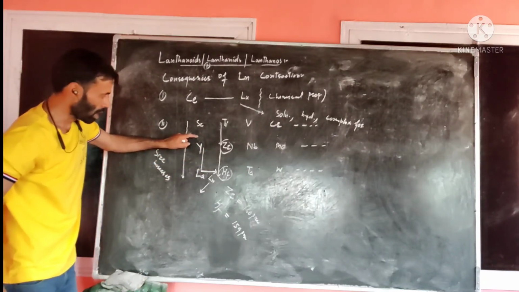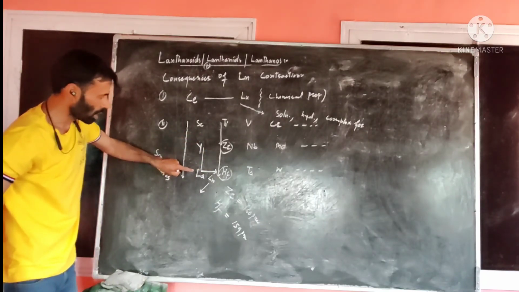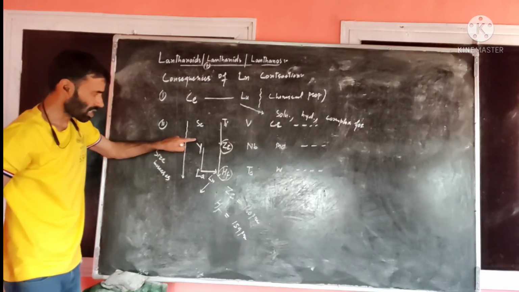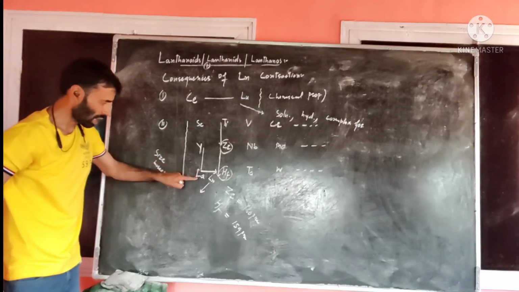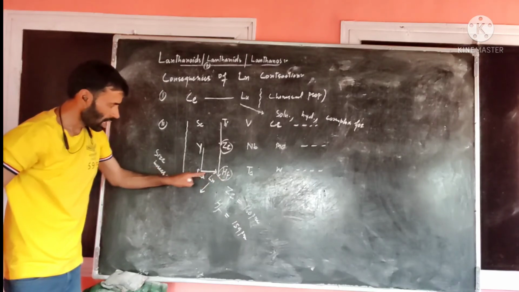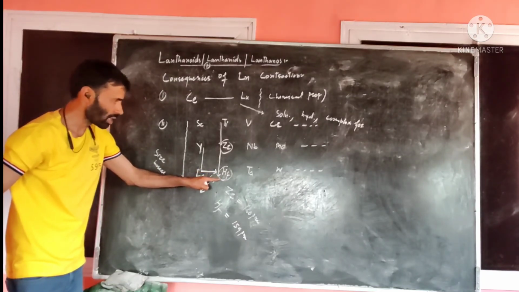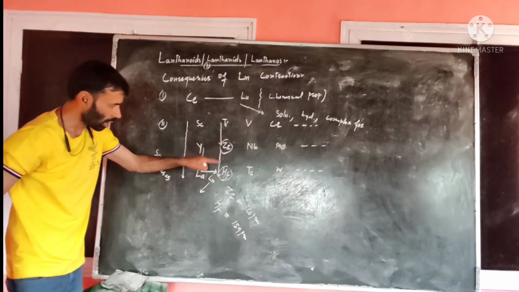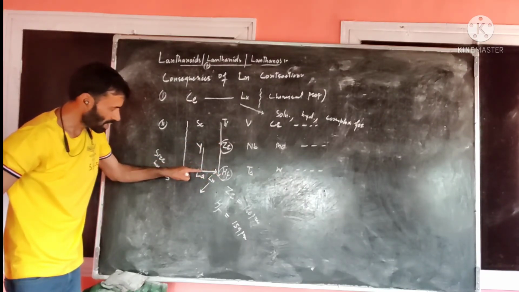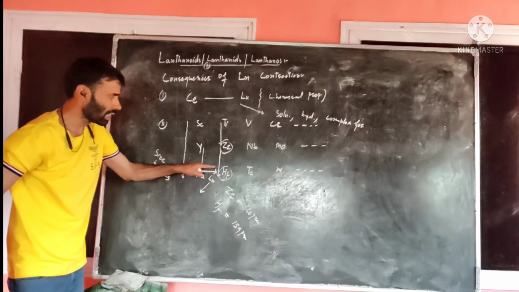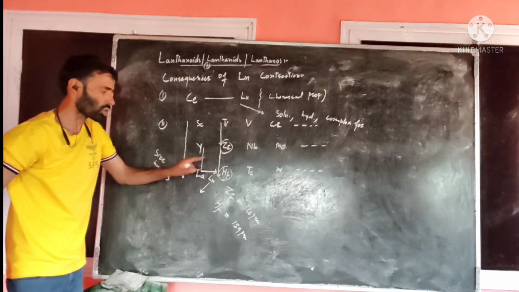Again, on moving from this to this, we may observe that size increases. But there are elements from this to this, the lanthanides, in which there occurs a decrease in size. So on moving from this element to this element, due to the presence of these elements in between, the size almost remains the same.